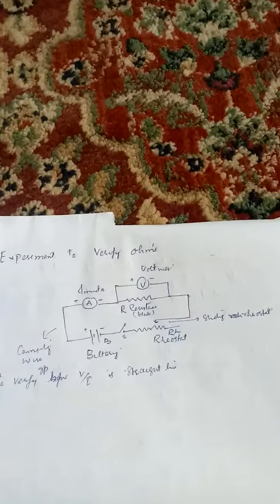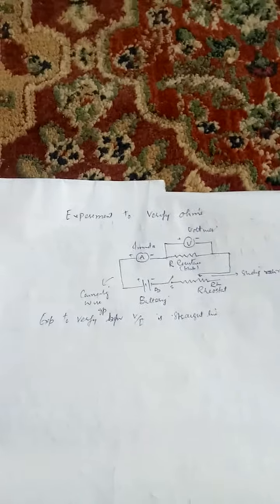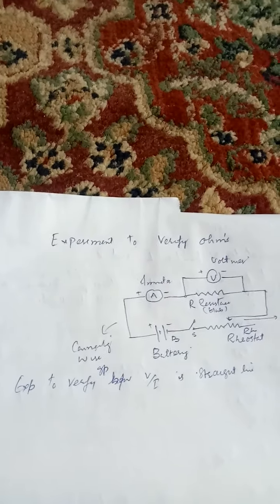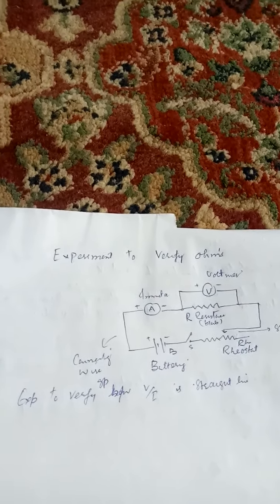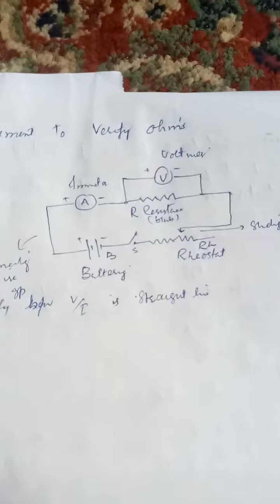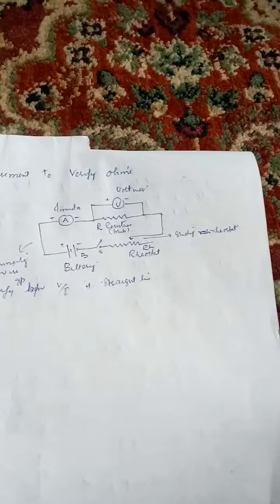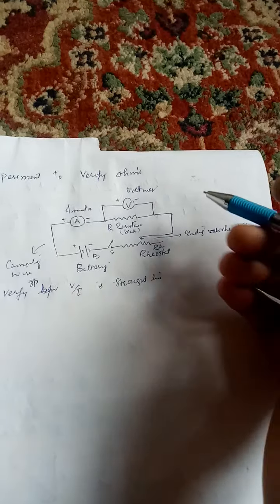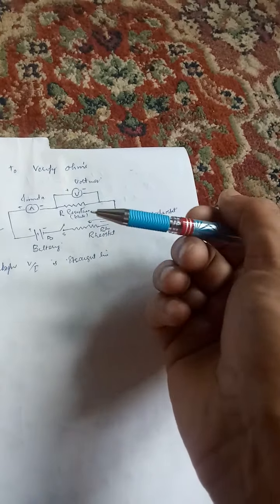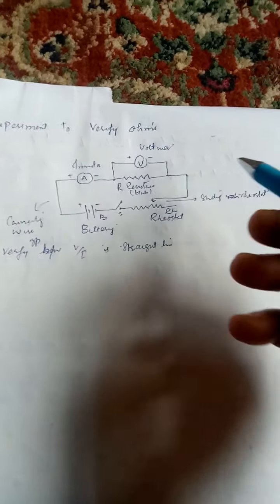Now, an experiment to verify Ohm's law. How can we verify Ohm's law? We show that V upon I is constant for a conductor. If we draw the graph between V and I for a particular conductor, it is a straight line. For this we have to demonstrate an experiment, and we have to take different instruments in order to perform it.